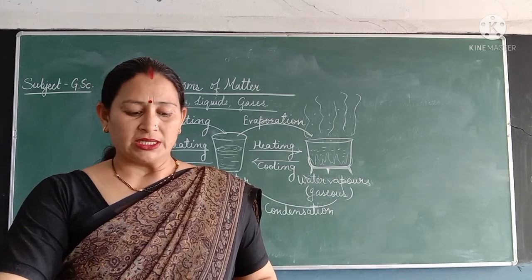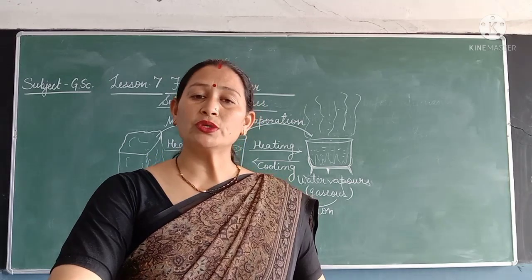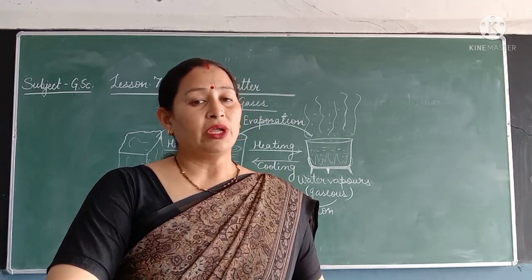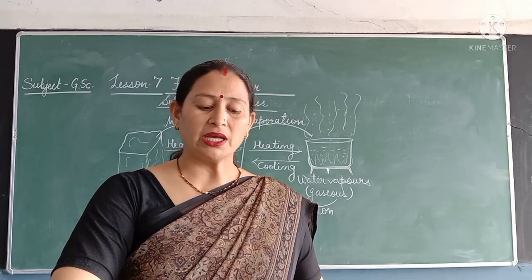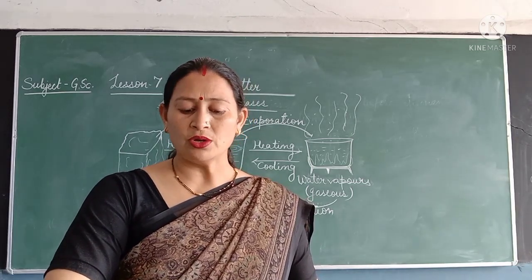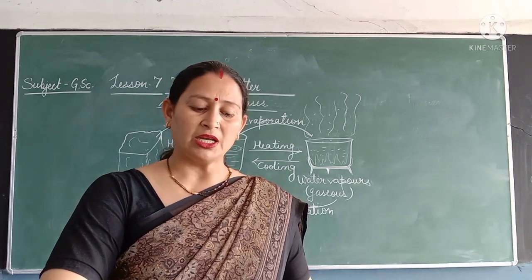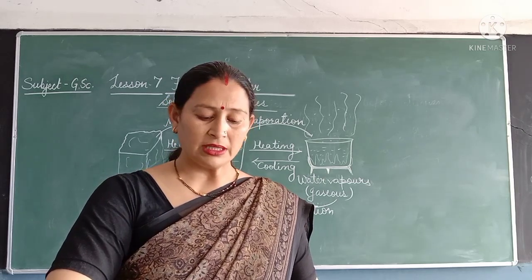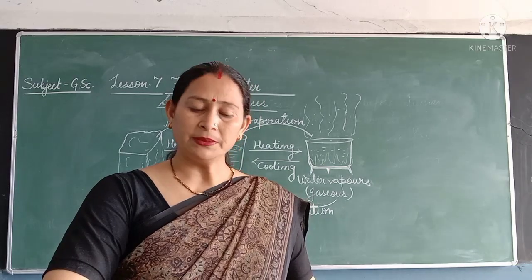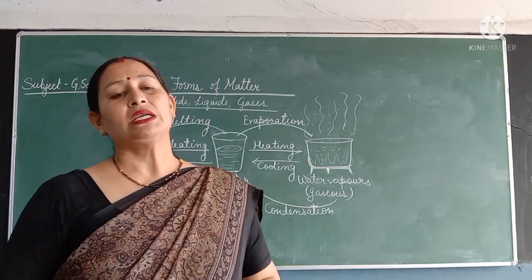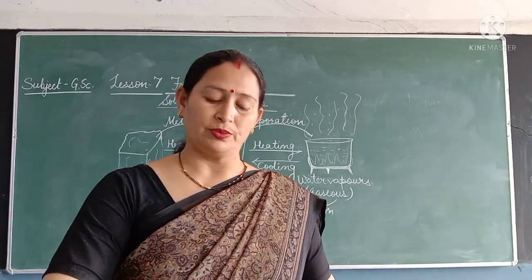Like the uses of solids: fruits and vegetables are natural solids that we eat. Means for eating, all the things are used in solid form. Table, chair, bed and other furniture are also solids that we use in our homes. We use a lunch box to carry lunch, which is a solid. Paper is also a solid we use for writing. Sweets we eat are also solids. There are many more examples you can see around you.